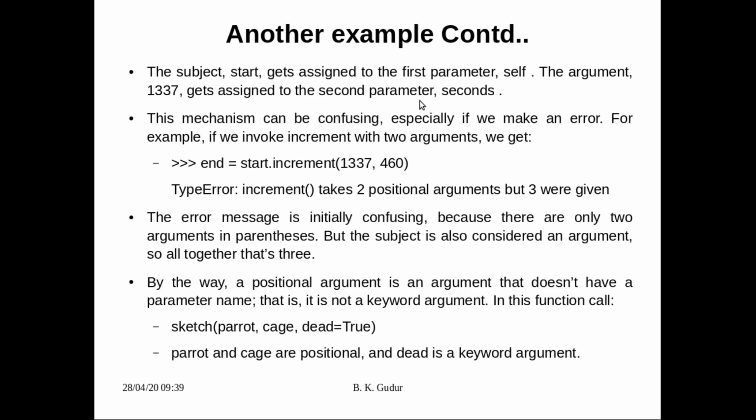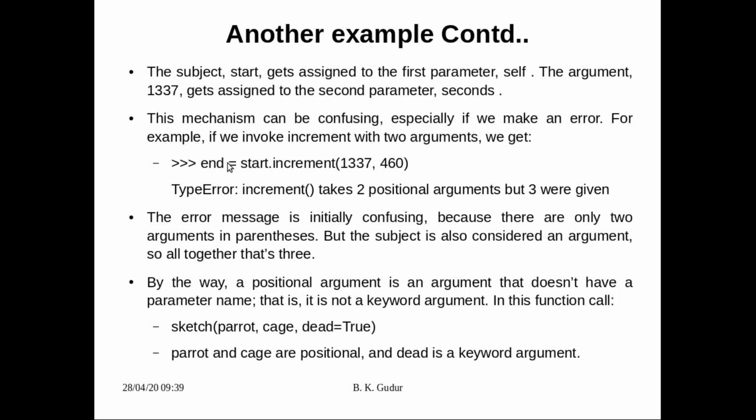We had given 125 instead of 1337. So the first parameter, self, is assigned the object, and the argument is assigned to the second parameter. This mechanism can be confusing, especially if we make an error. Earlier we had made this error.